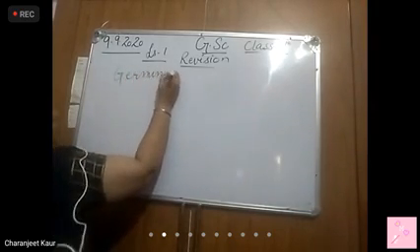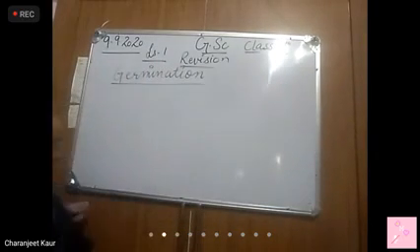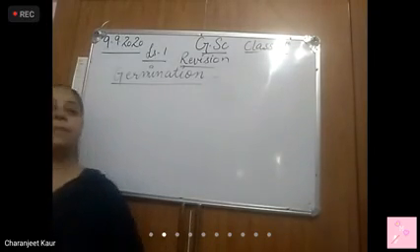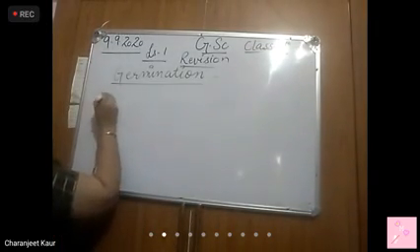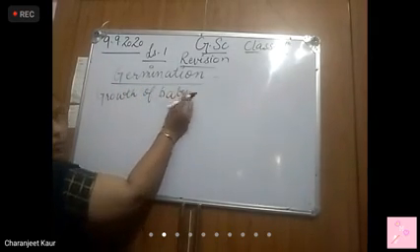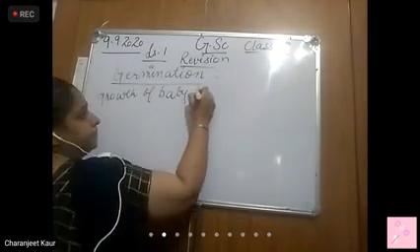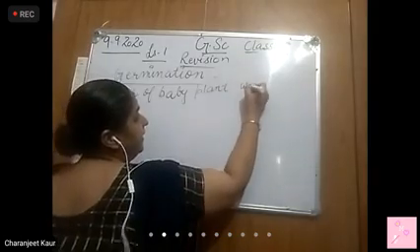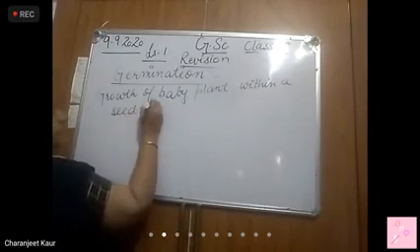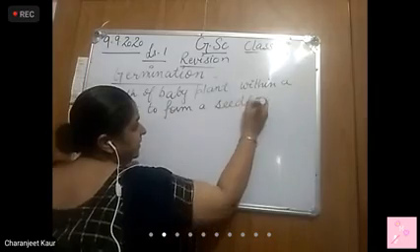Beta, what is germination? First of all, the definition. What is the meaning of germination? Beta, germination is growth of baby plants. Where does the baby plant grow? Growth of baby plant within a seed, to form a seedling.